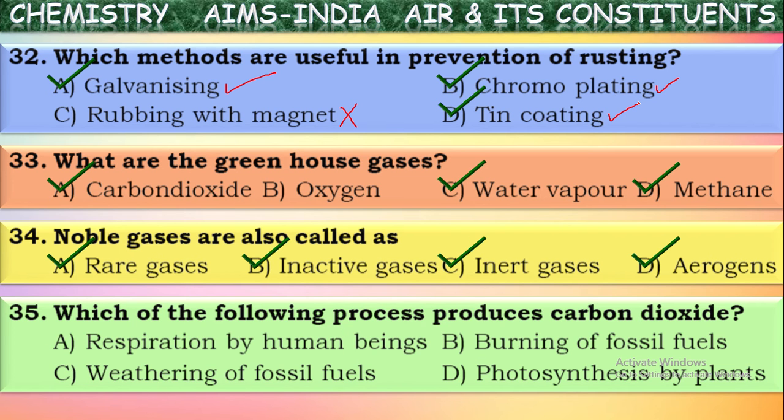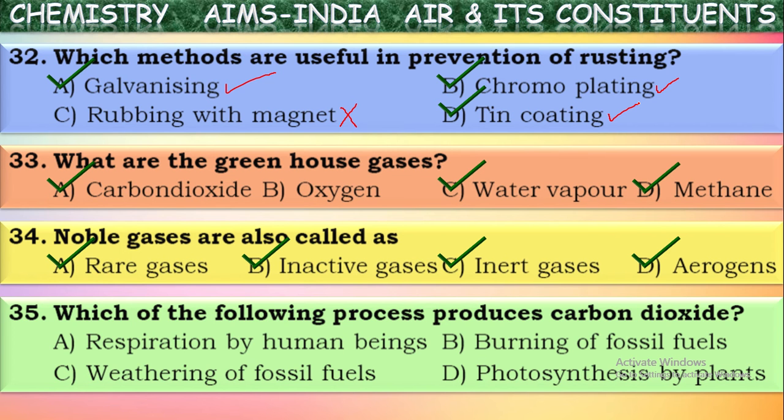That is true. And the burning of fossil fuels. Yes, almost all the fossil fuels on burning produce majorly carbon dioxide gas. So by burning also it will be produced. Weathering of fossil fuels. No, by weathering of fossil fuels carbon dioxide may not be produced. And next one, photosynthesis.